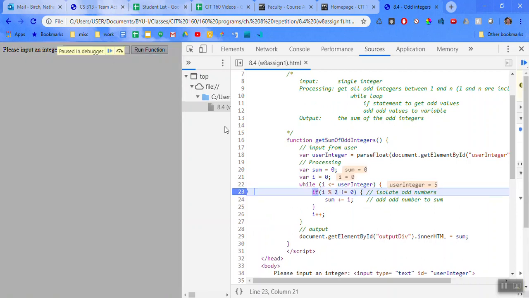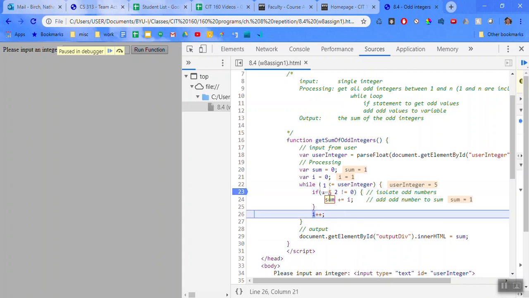Type in 5, run the function. We stopped here. Now I mod 2 is equal to 0, so if it's not equal to 0, we'll come in here. Because if something is evenly divisible by 2, it'll be even, and we're not going to add it to our odd sum. So I'm going to hit F8. We just jump back here again. I mod 2, which is 1 mod 2, is now 1. So sum is currently 0. We just added 1 to it.